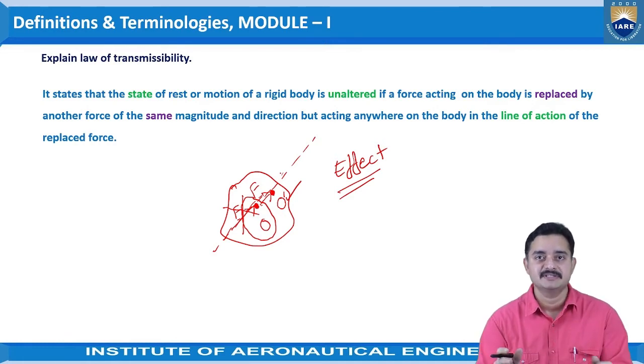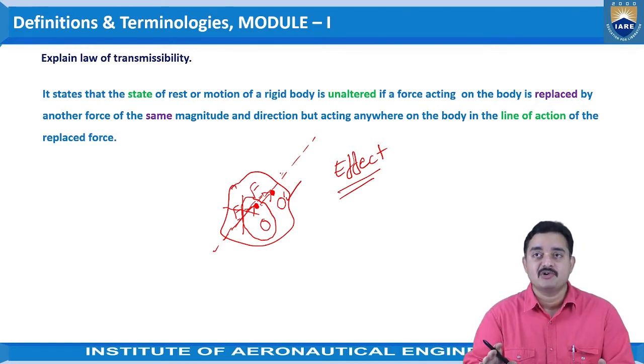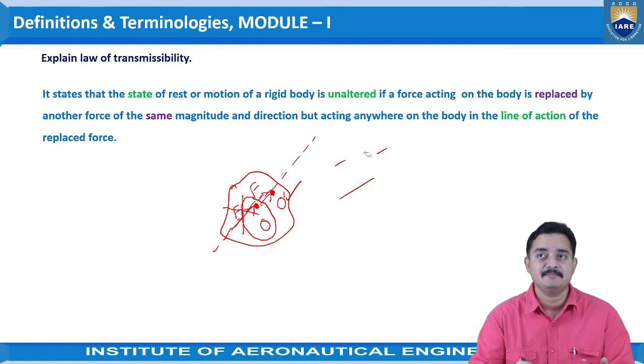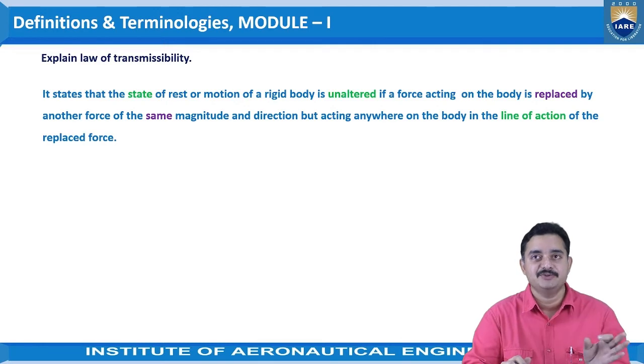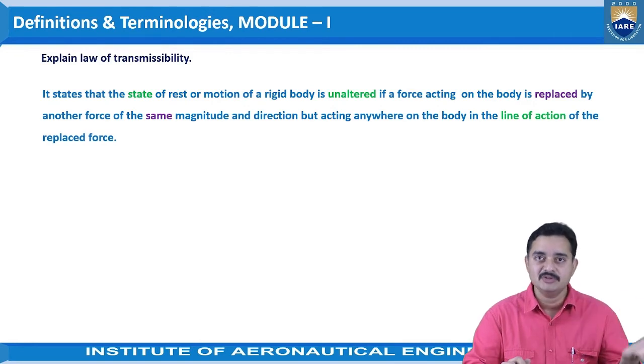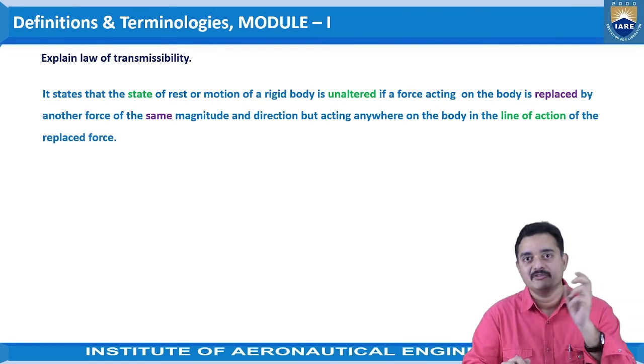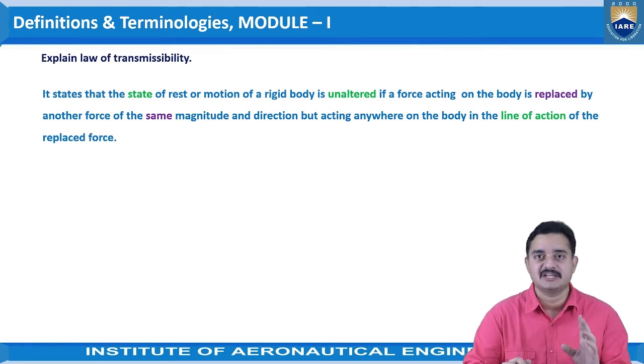So that's how the statement says, that is, if the state of rest or motion of a rigid body is unaltered, if a force acting on the body is replaced by another force of the same magnitude and direction. Here you need to understand that the magnitude and direction of the force is the same as the previous application of the force. We are going to replace that. We will remove the initial point of application and shift it to the second point.